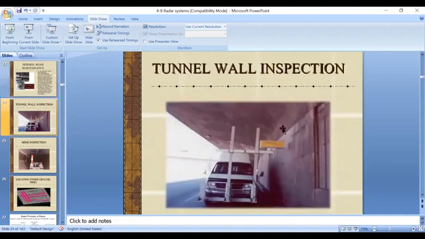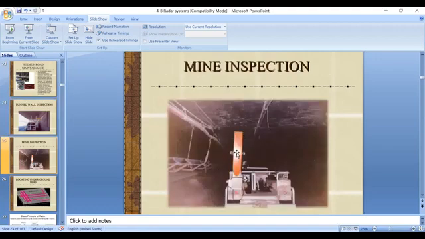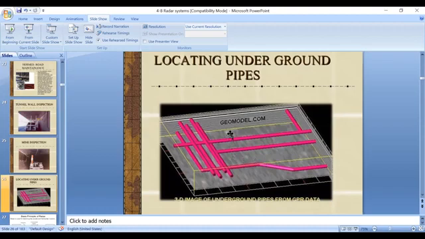And these are also used in tunnel wall inspection and mine inspection. Also, we are using a radar systems concept, here for locating underground pipes. To locate underground pipes, we are using a radar system. That radar system is called ground penetrating radar. By using the GPR data, the pipes are located underground.